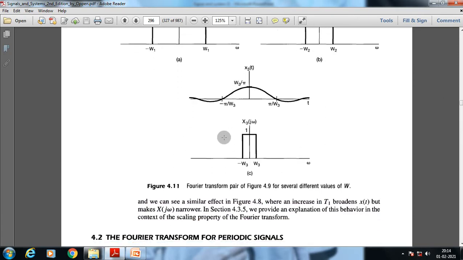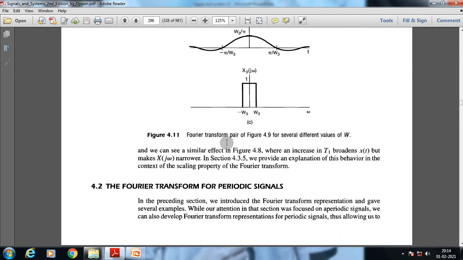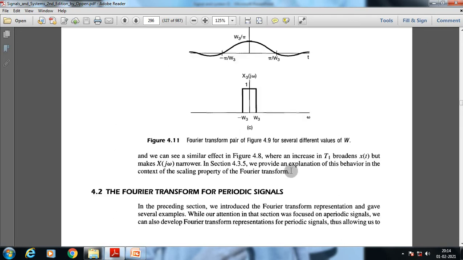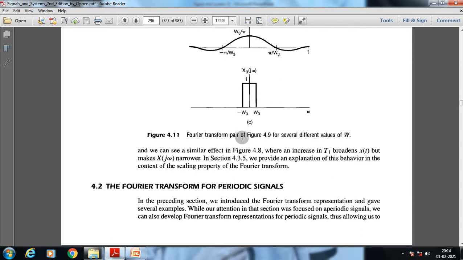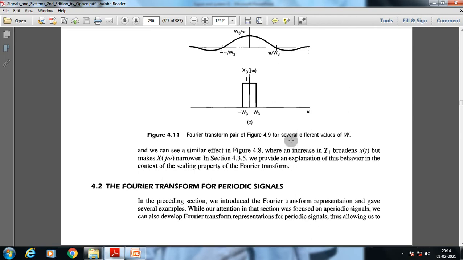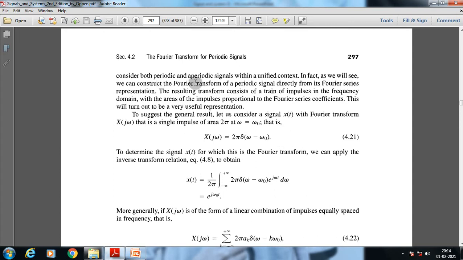Now we are going to discuss the Fourier transform of a periodic signal. Okay, so let's begin with it. We introduced the Fourier transform representation and gave several examples. While our attention in that section was focused on aperiodic signals, we can also develop Fourier transform representations for periodic signals, thus allowing us to consider both periodic and aperiodic signals within a unified context. In fact, as we will see, we can construct the Fourier transform of a periodic signal directly from its Fourier series representation.